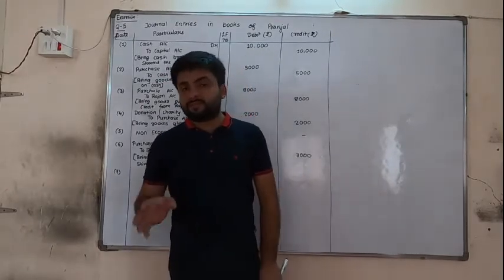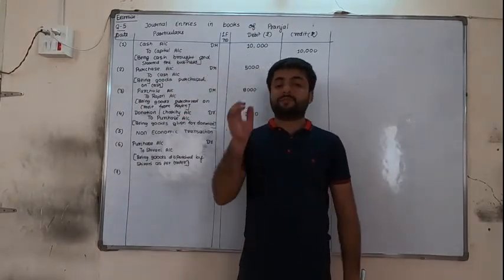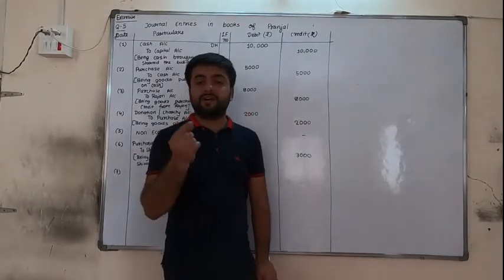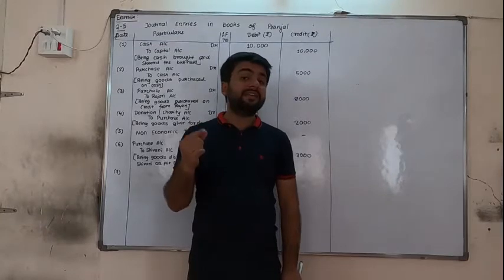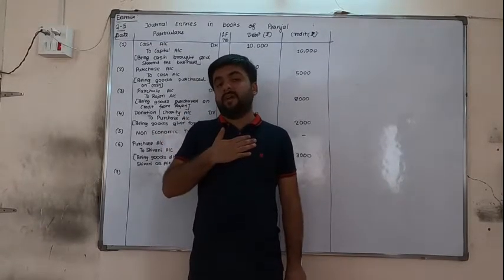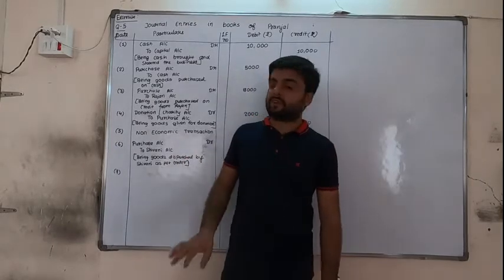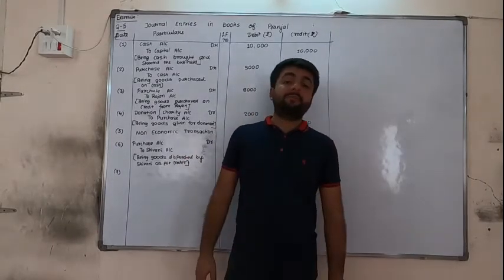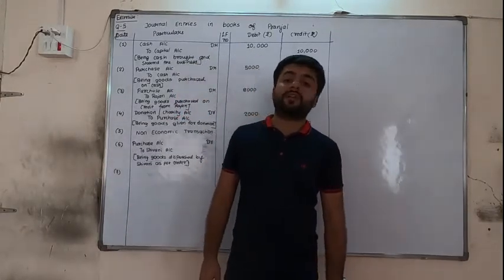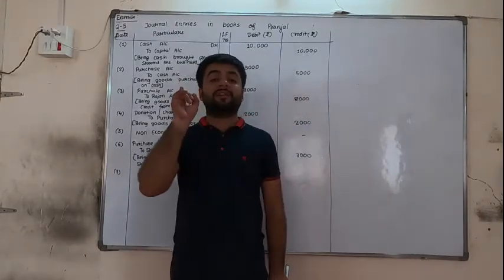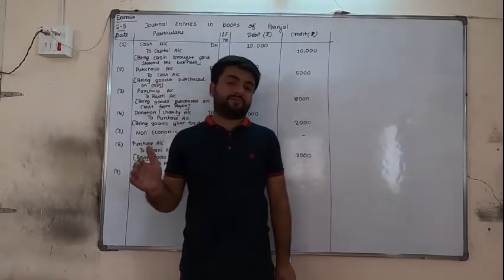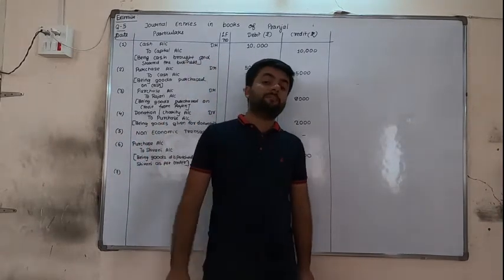Simply it is written insurance premium, then we can write insurance premium in account. But life insurance premium, when you are seeing this word life, then it is personal, because it is based on a person's life. So whenever you are seeing simply insurance premium, you can write insurance premium. But whenever you are seeing life insurance premium, then you will write not life insurance premium, but instead you will write drawings. Because it is for personal use. That life insurance is for personal use.